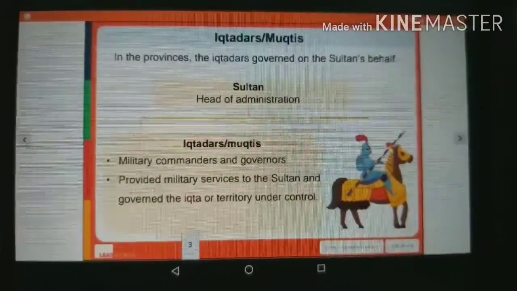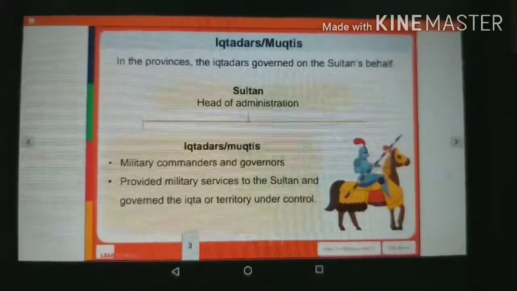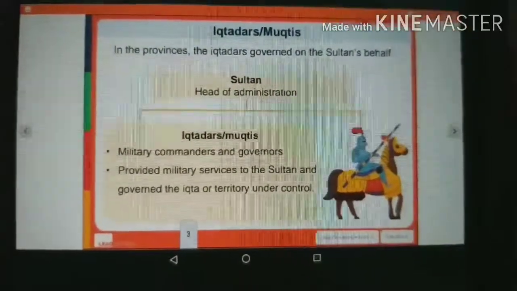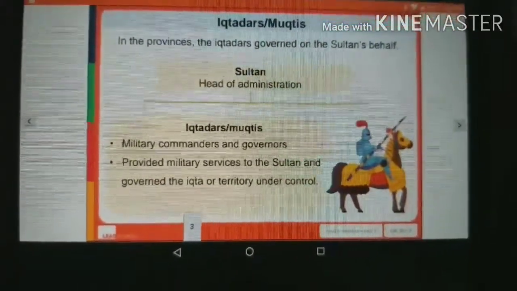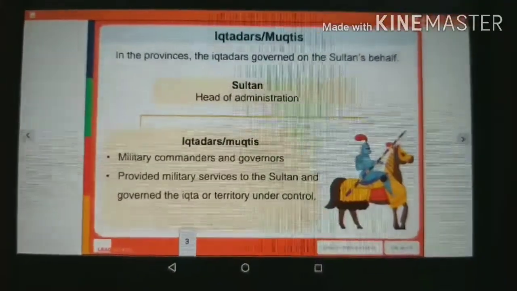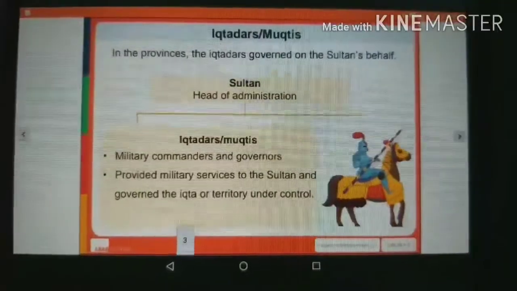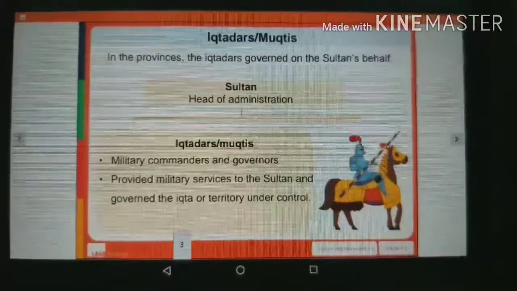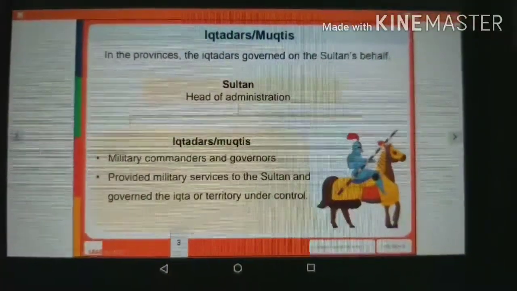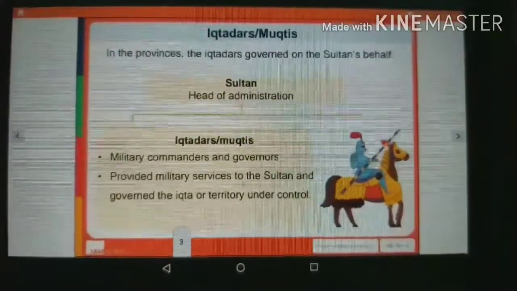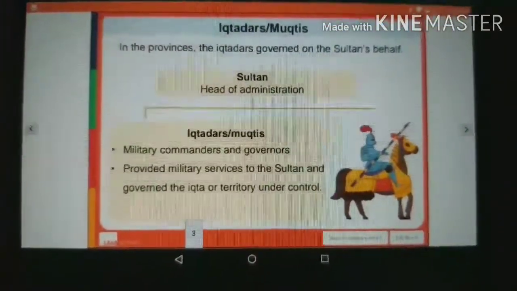You can also match this with today's situation: India is a country whose Sultan is like a prime minister, and then we have the states. In the states we have chief ministers. Similarly, at that time, at the provincial level there were Iqtadars, or we can say Muktis.